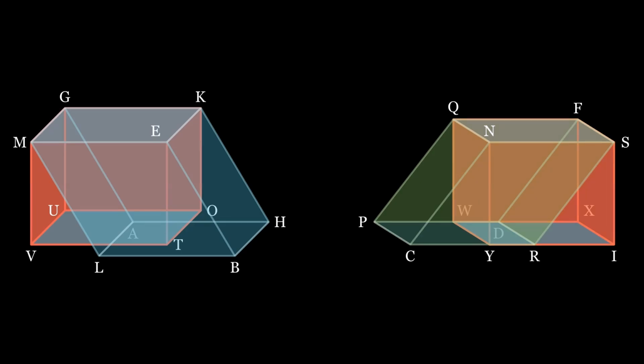GT equals parallelepiped QI. And the last proposition showed parallelepiped GT is equal to parallelepiped GB because they are of the same base and equal height. Similarly, parallelepiped QI equals parallelepiped QR, so altogether parallelepiped GB is equal to parallelepiped QR. Overall, parallelepipeds of equal bases and heights are equal.